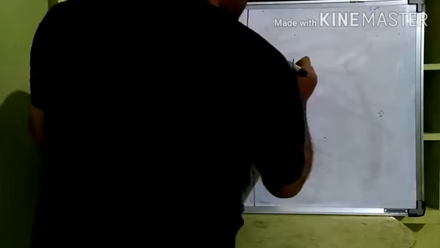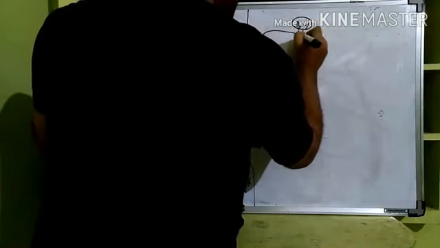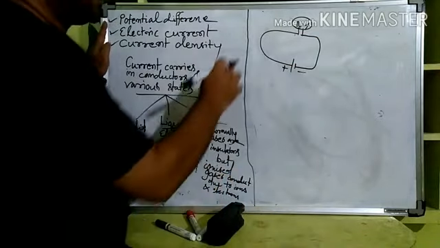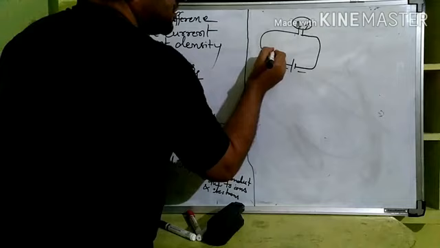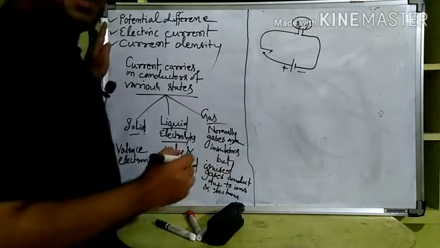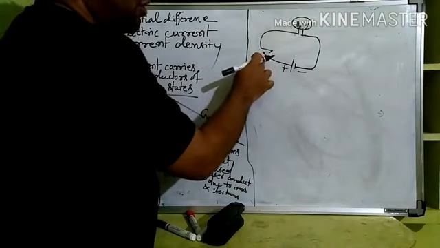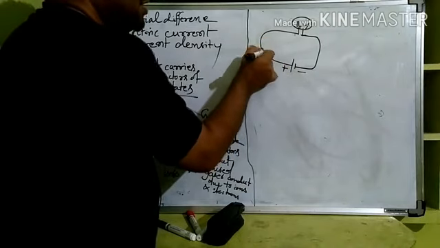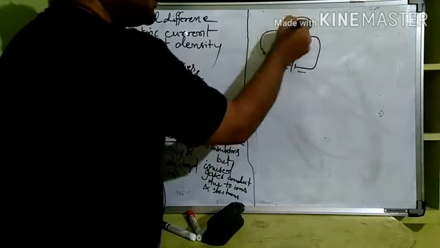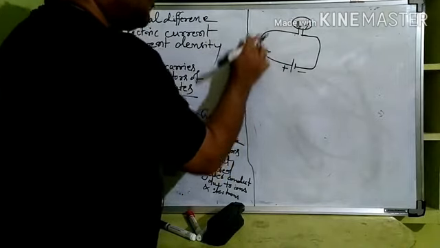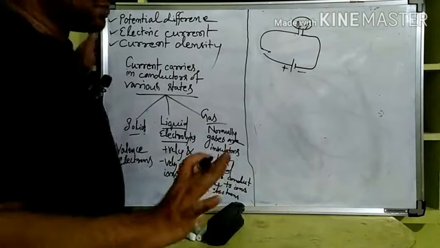See, suppose we have one electric circuit, plus minus one battery is connected. Let us say here there is a switch, just one tapping key. When you switch it on, it is continuous and current is flowing and the bulb is glowing. When you switch it off, current is not flowing, bulb is not glowing, as simple as that.